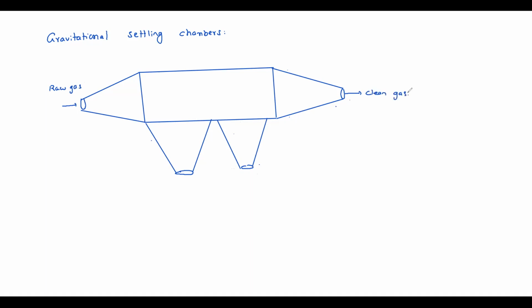Okay, the length of this is L, and the chamber height, let us assume it is H.